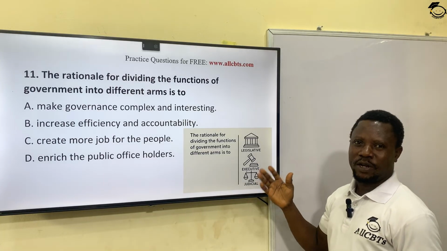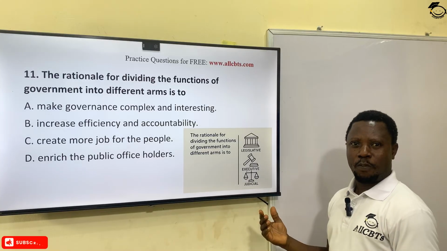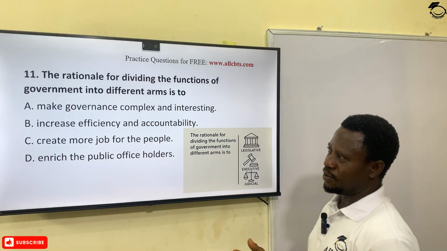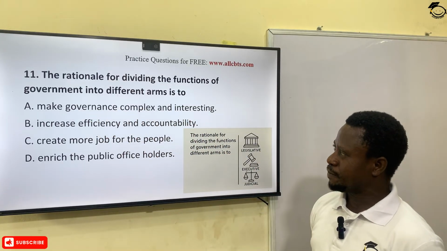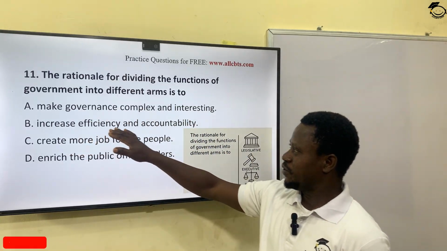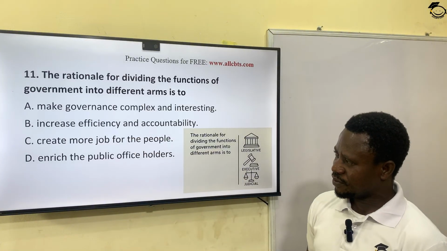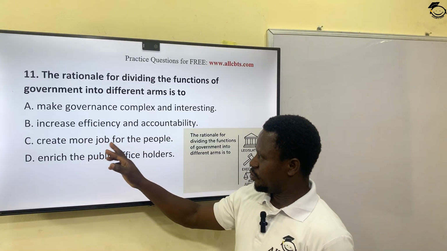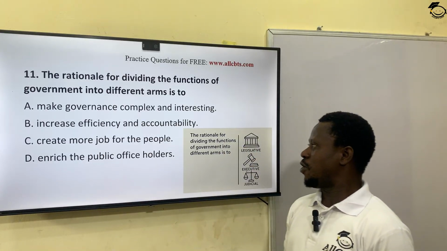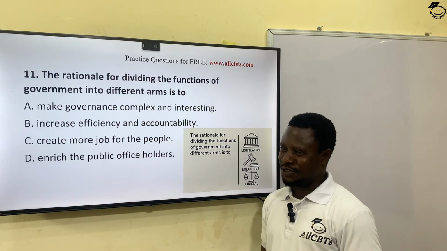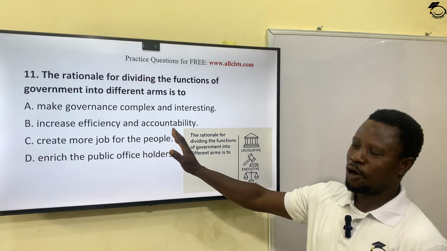Why don't you just allow one organ to exercise the whole power, or two of them to override themselves? To make governance complex and interesting, that's option A. B, to increase efficiency and accountability of government. C, to create more jobs for the people. D, to enrich the public office holders. That's funny, you know. So the correct answer here is option B.